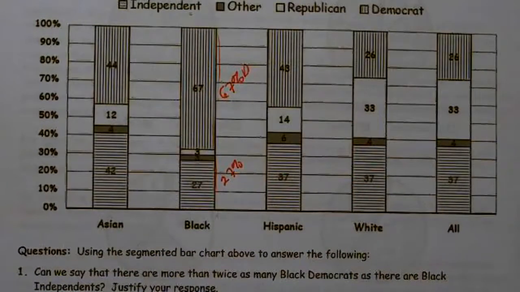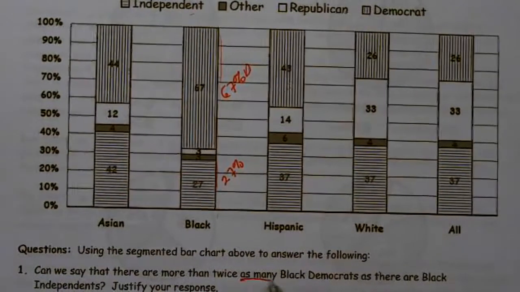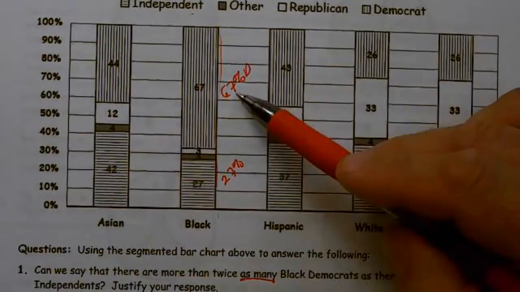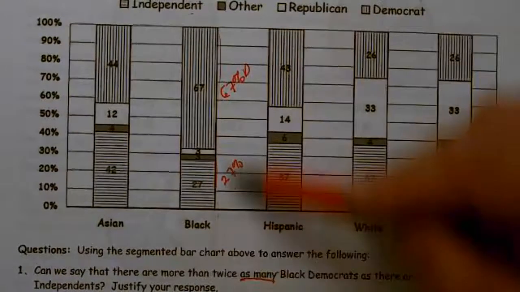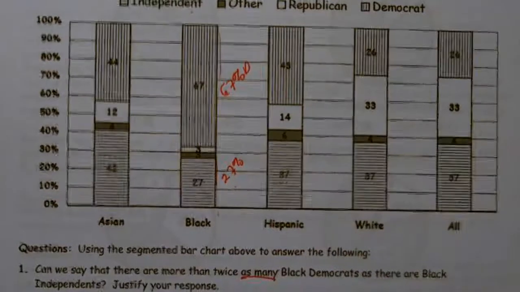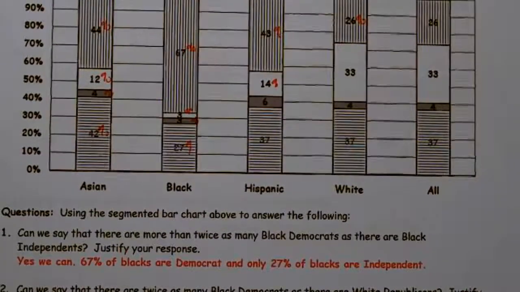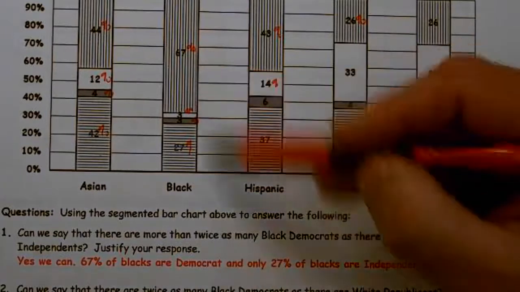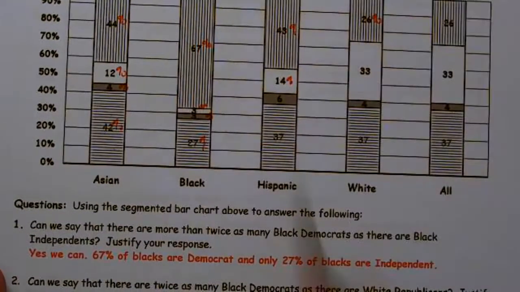But they didn't ask me about the percent. They asked me whether or not there are twice as many. You have to be careful. I can easily say the proportion is twice as big, but for "as many," I can only do that if I'm working in the same column. And since I'm working in the same column here, I can definitely make that claim. So in this case, we can definitely say yes, 67% of Blacks are Democrats and only 27% of Blacks are independent. We can definitely make the claim that there's twice as many, but only because we're operating in the same column. When we get to the next problem, it changes up just a bit.